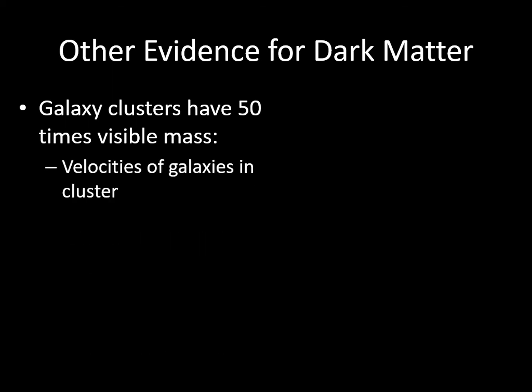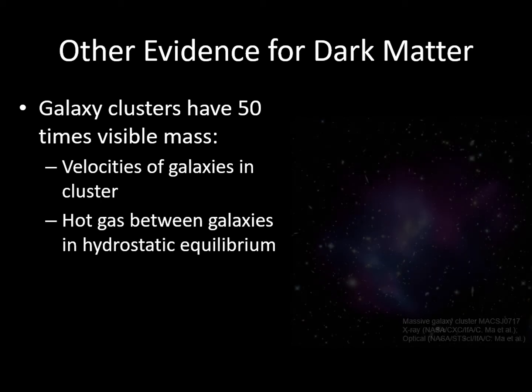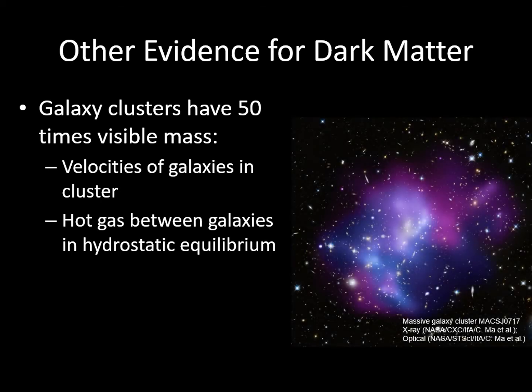First, we can measure the velocities of the galaxies in the clusters. These galaxies are moving fast enough that if there wasn't any dark matter, the clusters would simply fly apart. So the dark matter must be present to hold the cluster together. In addition, we find hot gas between the galaxies, forming what is known as the intergalactic medium. This gas is shown in purple and blue in this image of a galaxy cluster.